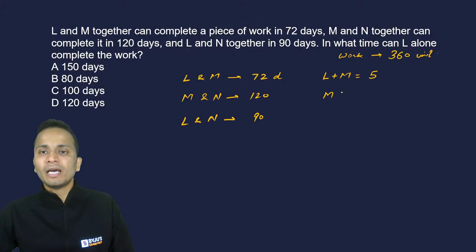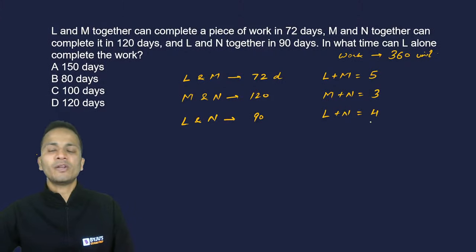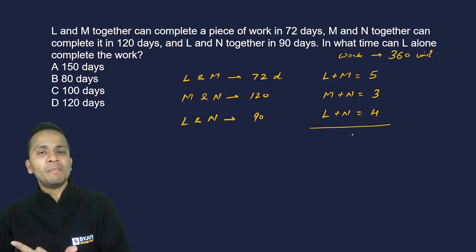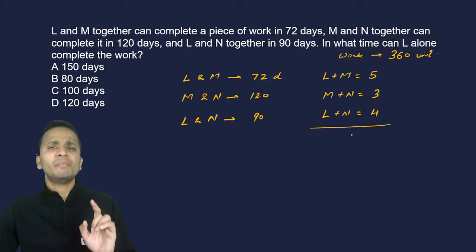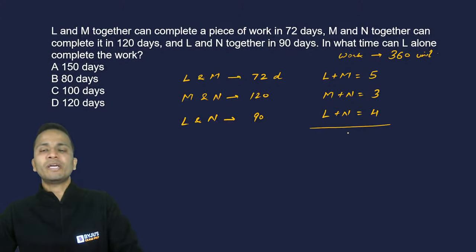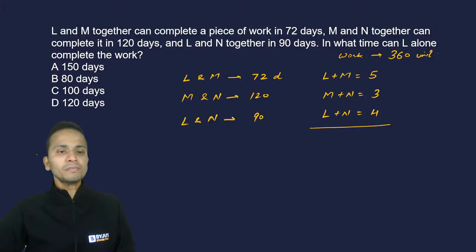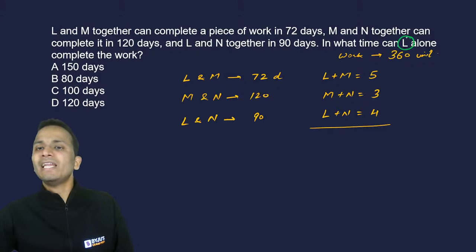Similarly, M and N together will finish 3 units of work in 1 day, and L and N can finish 4 units of work in 1 day. Now, to get the work done by L, M and N in 1 day, I'll solve these equations. I have three equations and three variables, but there is no need to solve for all three. I just need the value of L.